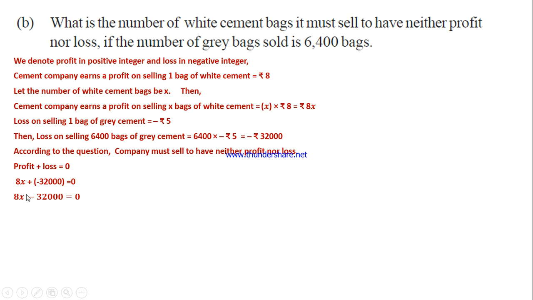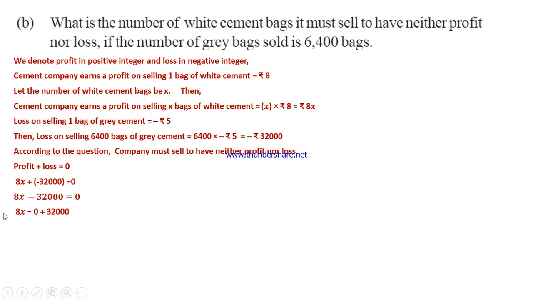So let's send this minus 32,000 from the left hand side to the right hand side of the equation. This method is called transposing. We are changing the position.